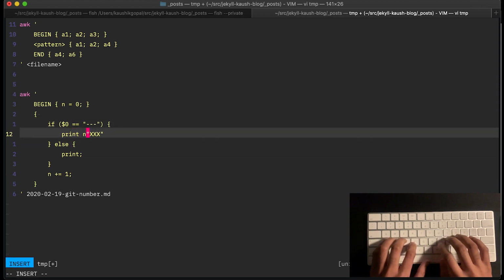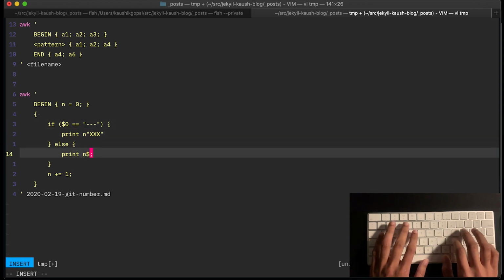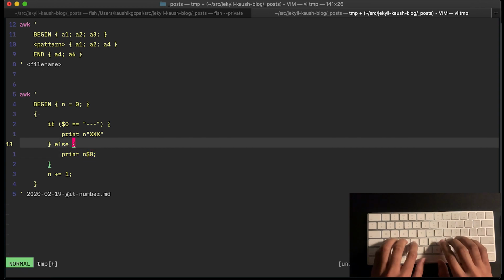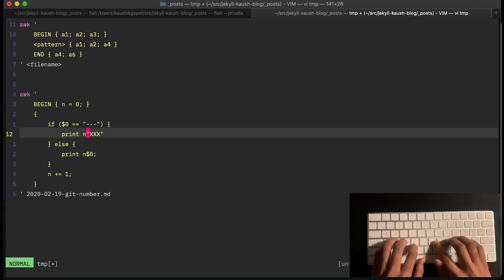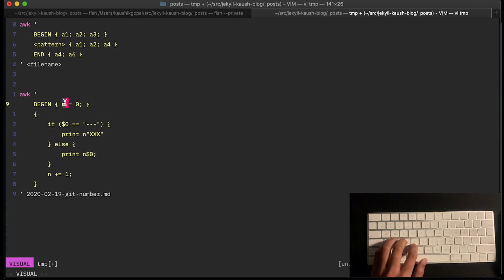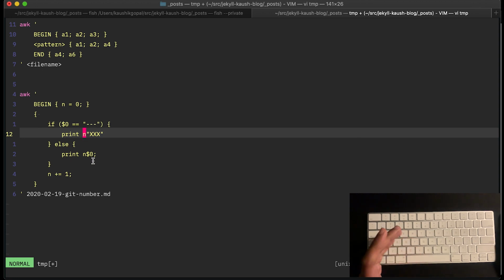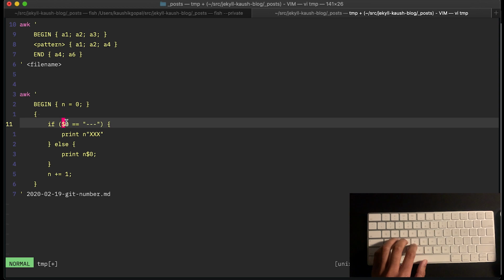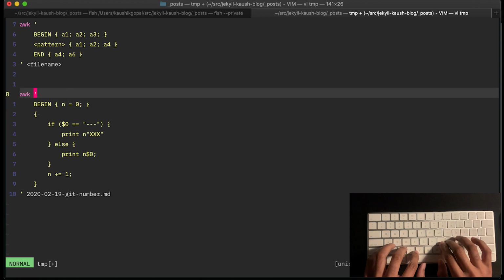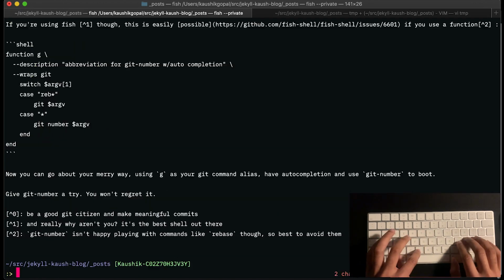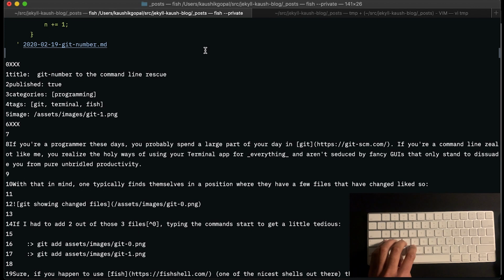And just to see what value we observe, I'm going to print the line number with every single line that awk prints out. Again, I just wanted to remind you, it's a variable, so you refer to it as n. You don't add a $ sign, which is very typical for most variables in programming languages. The dollars only refer to these field token things that I mentioned previously. Let's quickly run this program and see what happens. If you notice, awk now prints the line number with every single line. This is great because now I can start to do things like identify just the second occurrence of something.